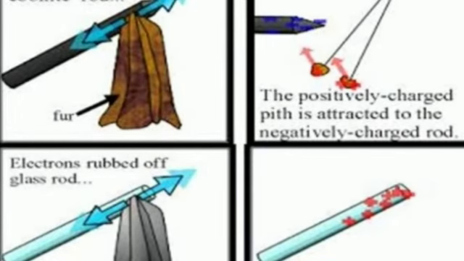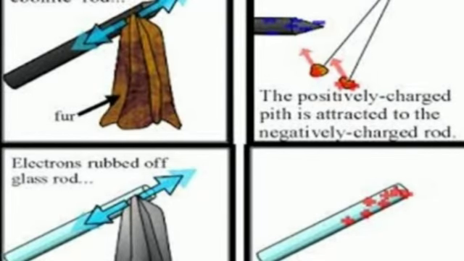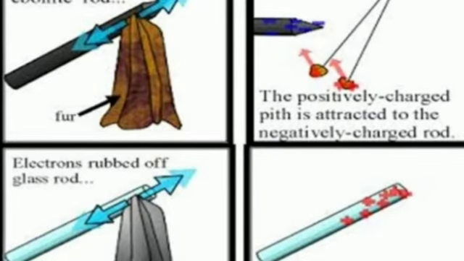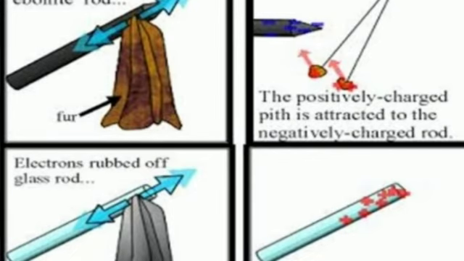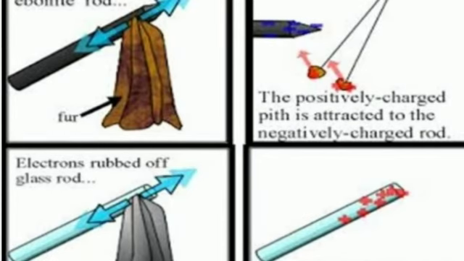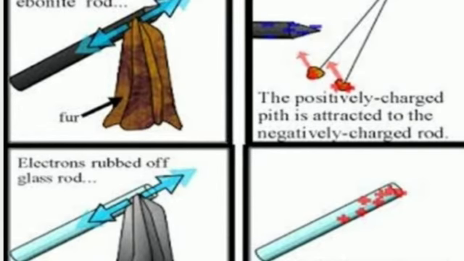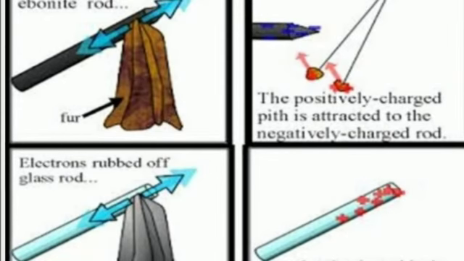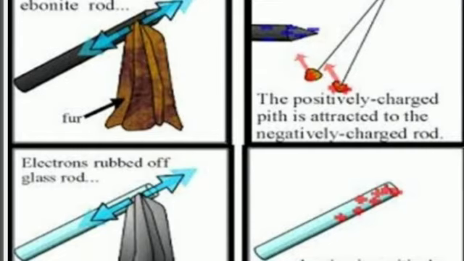See here, whether we want to know that any rod has a charge, suppose positive or negative charge, bring a pith ball. Suppose the pith ball has some positive charge here, which is attracted to the negatively charged rod. Suppose a rod has negative charge, and you want to know whether charge is there on the rod, you should bring any pith ball or any other material which can attract, which can have a charge. So the pith ball has some positive charge. When you bring it nearer to the rod already having negative charge, it is trying to attract. So one more diagram, what I said here, leaving it positively charged.